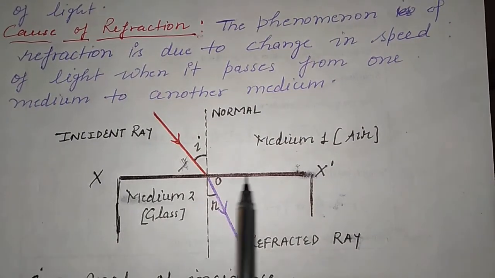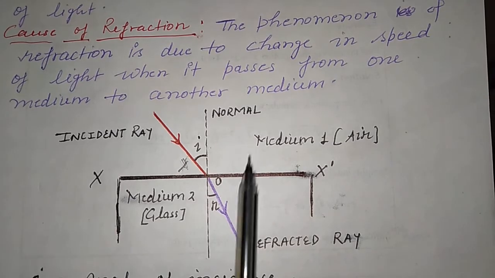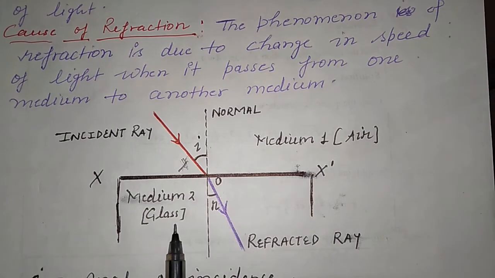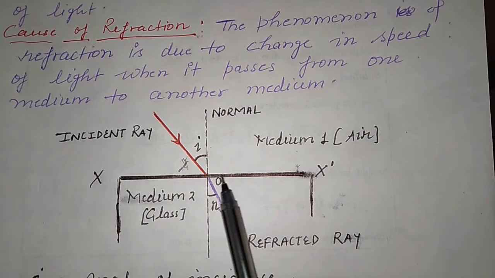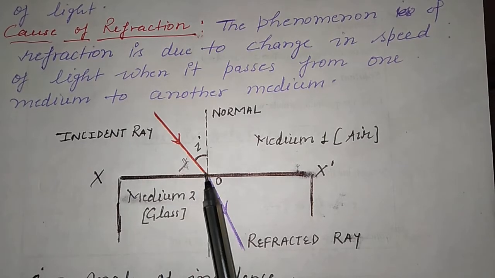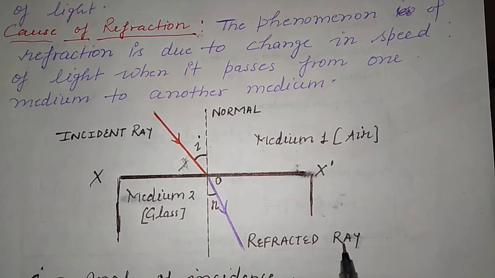Suppose this is an interface. Interface is a boundary line which separates two media. This is medium 1, suppose this is air, and this is medium 2, suppose this is glass, and this one is the normal, and O is the point of incidence. Here in red color, this is the incident ray, and this one is the refracted ray.